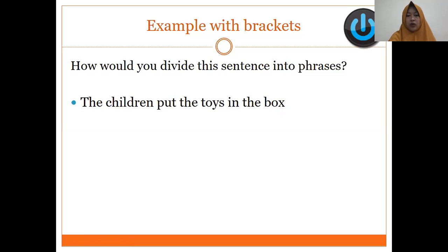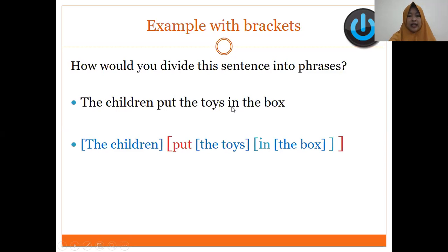We have the toys, okay, noun phrase, which consists of determiner and noun, and also in the box. In, okay, belongs to preposition in part of speech. So in the box is called a prepositional phrase. Okay, let's see the analysis.